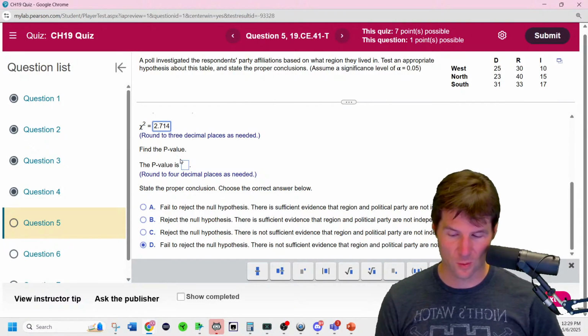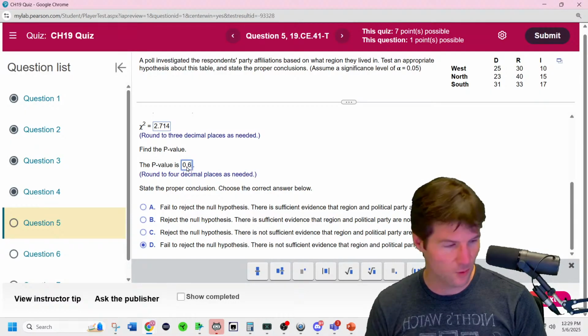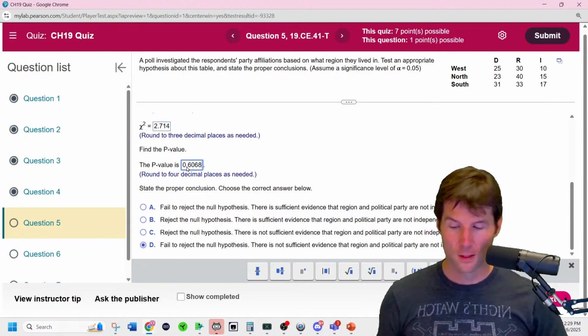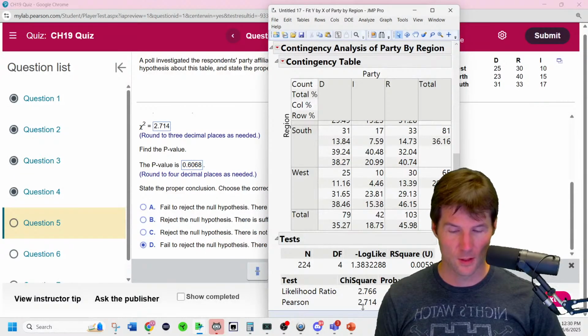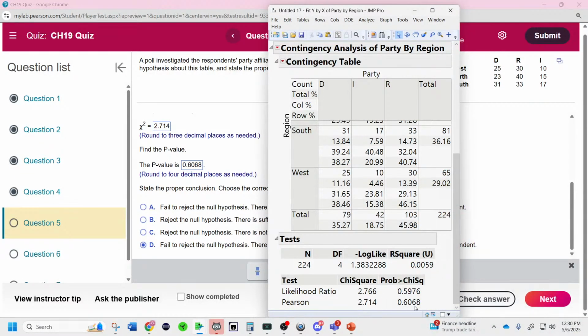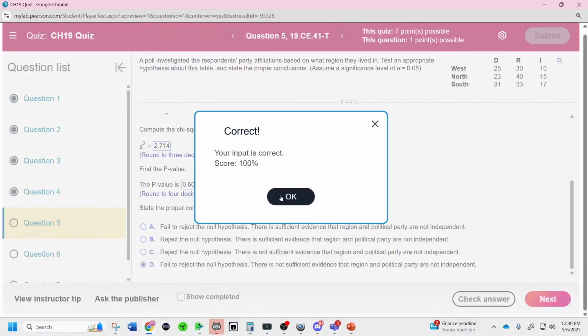I'll show these answers once I put them in. The p-value is 0.4 something. We got it. So there it is right there, and there's the chi-squared test statistic down below, the Pearson. We fail to reject the null because it's way higher than a classic 0.05 alpha. We do not have evidence that they are not independent. So that should do it.